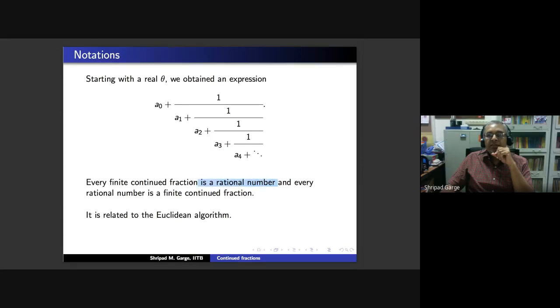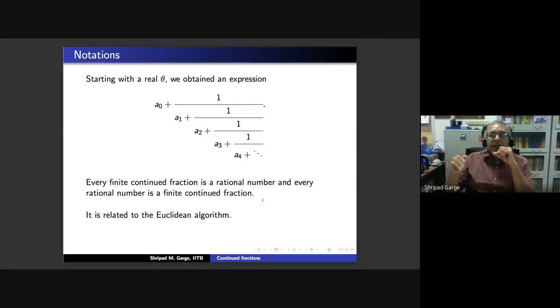So this proof, which is neatly written with the help of mathematical induction, will tell you that any finite continued fraction is in fact a rational number. But the converse is also true. Every rational number is a finite continued fraction. If you write it as a by b and you take away the integral part, where a is less than b, you will write it as 1 upon b by a, and then take the integral part away. This is nothing but the Euclidean algorithm. You are going to see how many times you are going to apply the Euclidean algorithm to a and b.